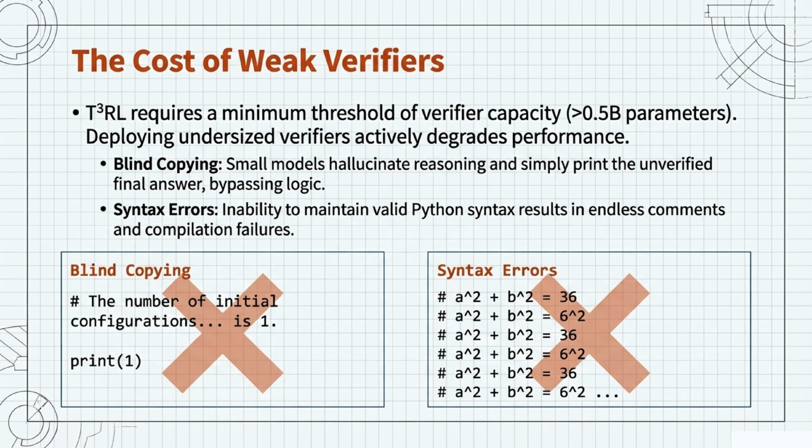There is, however, a cost if you use weak verifiers. T-3RL requires a minimum verifier capacity of greater than 0.5 billion parameters. Deploying undersized verifiers can actively degrade performance. Small models suffer from blind copying, where they hallucinate reasoning and just print the unverified answer. They also suffer from syntax errors, failing to write valid Python code, resulting in compilation failures.